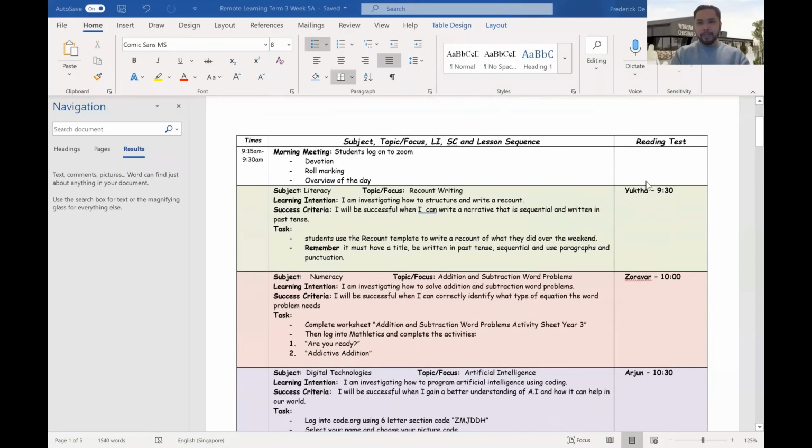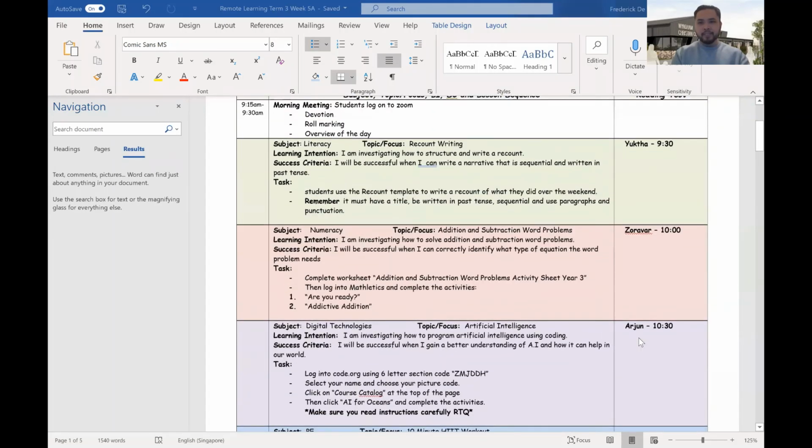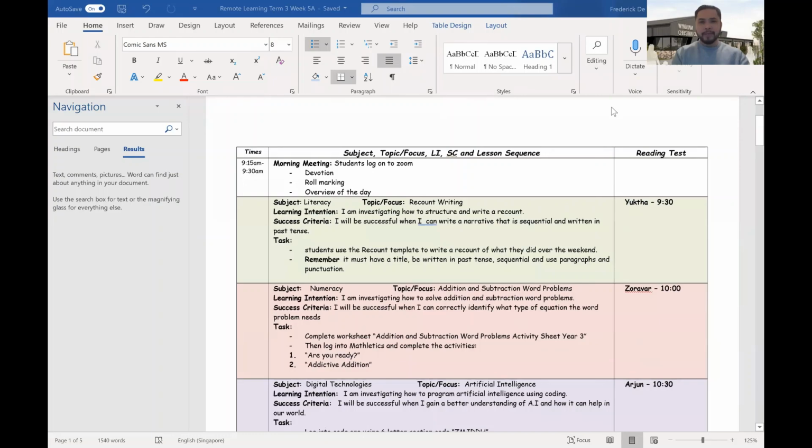Oh, and before I go, let's see who's doing their reading test today. Monday, yes. Yukta first up at 9:30, Zarava at 10 o'clock, then Arjun at 10:30. Okay, guys? So Yukta 9:30, Zarava 10 o'clock, and Arjun 10:30.